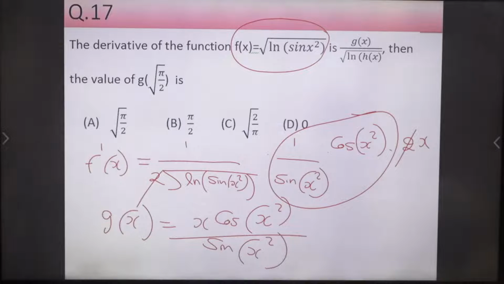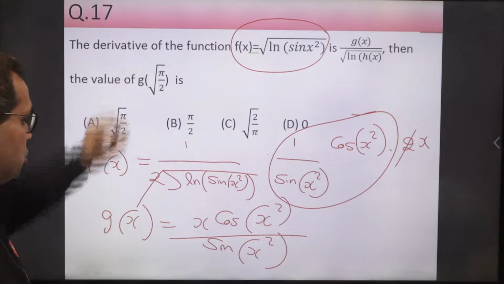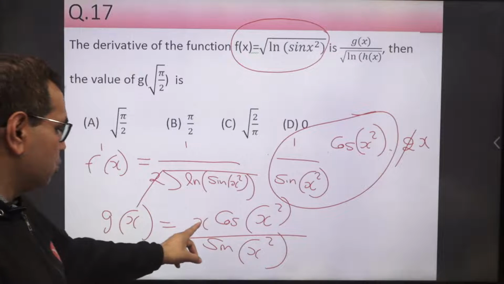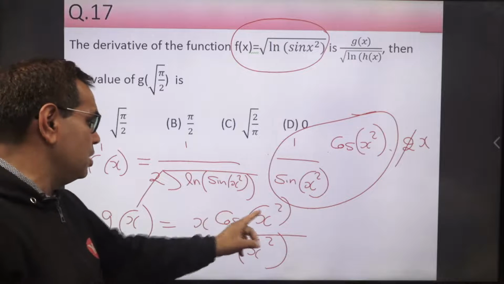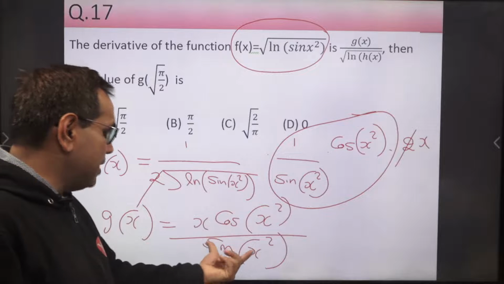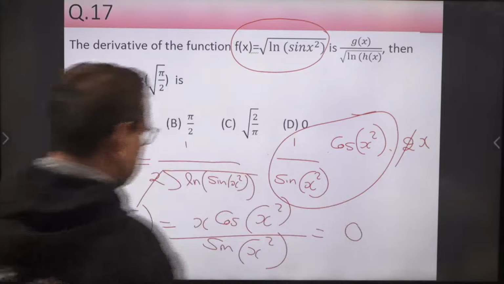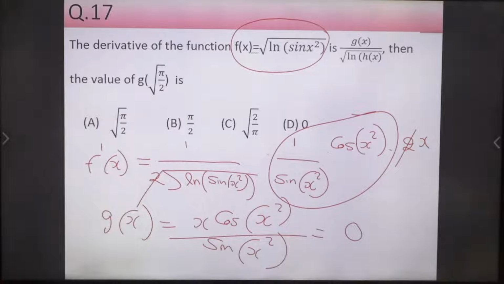Now if we put x equal to root pi upon 2 in this function, g(root pi upon 2) equals root pi upon 2 into cos pi upon 2 upon sine pi upon 2. Sine pi upon 2 is 1 and cos pi upon 2 is 0. So it equals 0 upon 1, which is 0. So 0 is the right answer. D is the right answer.